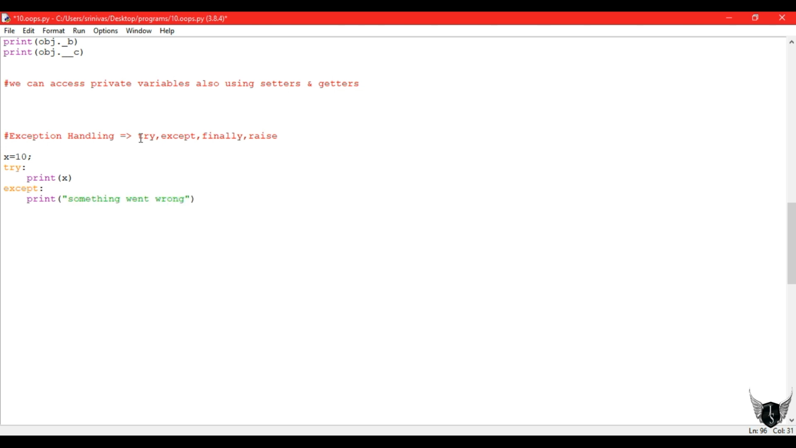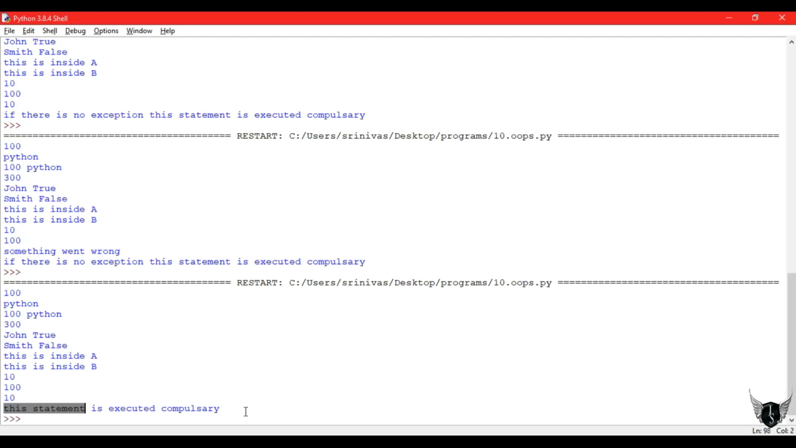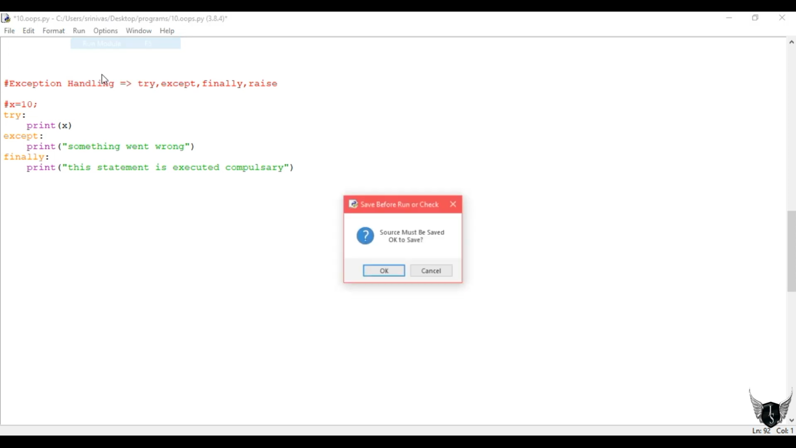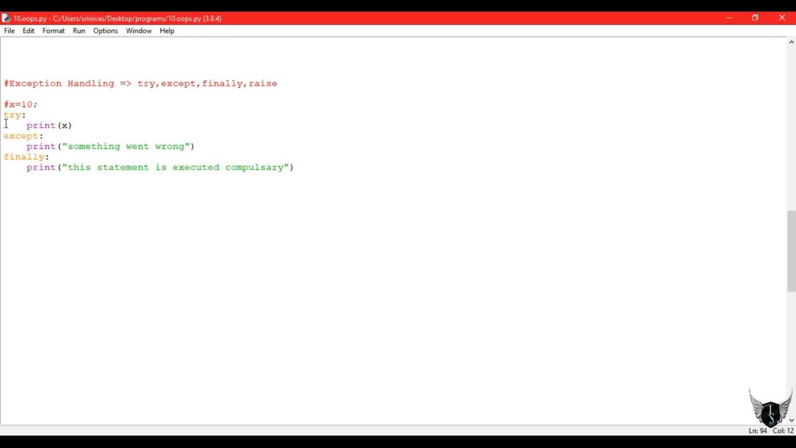And finally is a keyword: whether the try or except is executed or not, finally gets executed compulsorily. So 10 is printed successfully, try executes without error and finally is also printed. Now we got an exception. Since there is no variable x, the exception occurs and the finally statement is also executed.